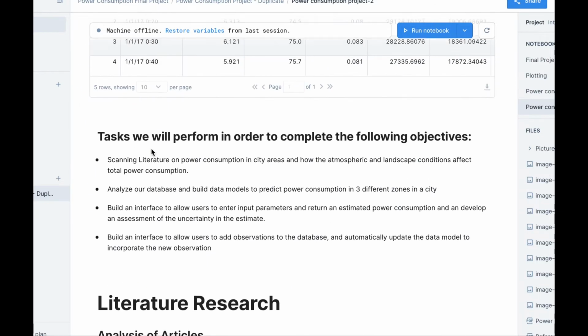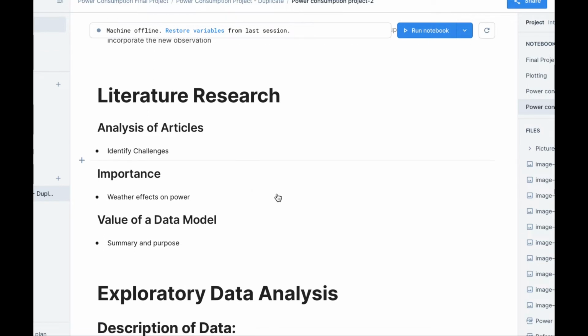Our first task is literary research. We will analyze research articles to determine challenges for predicting power consumption. We will use what we learned from those articles to describe the importance of weather effects on power consumption, how they cause increased power consumption, and then we'll summarize the value of a data model in context of how it could be used to predict power consumption.